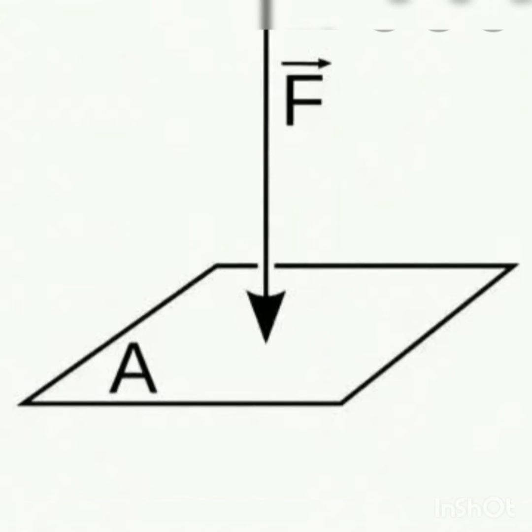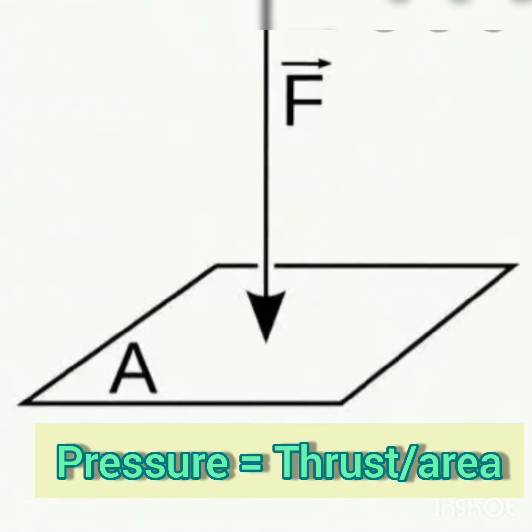Now, pressure at a point inside a fluid is equal to the force or the thrust exerted by the fluid normally on a unit area around that point. If you can see here, the force is acting perpendicular to the area on which the force is being applied.